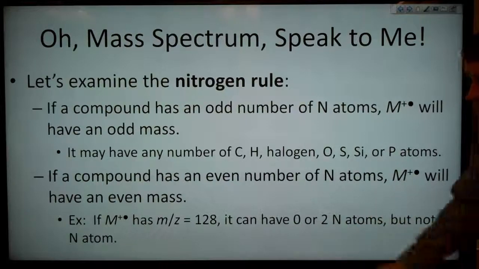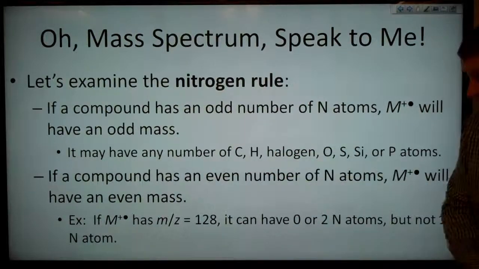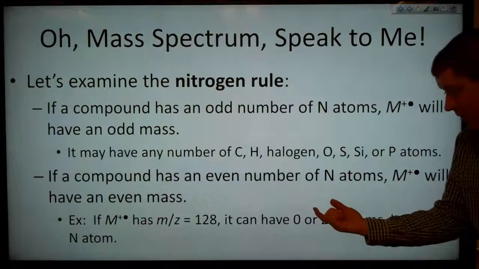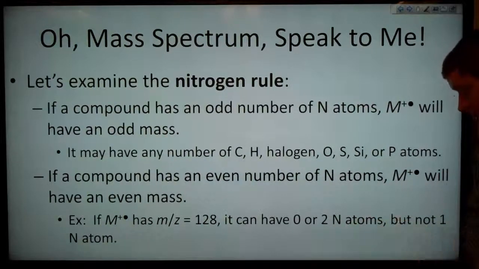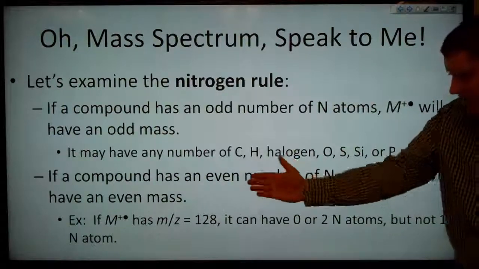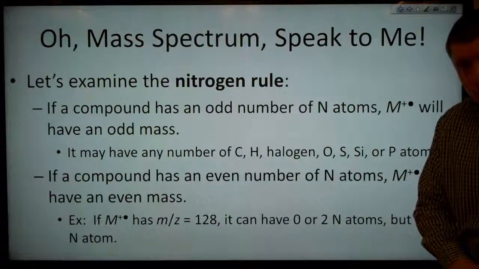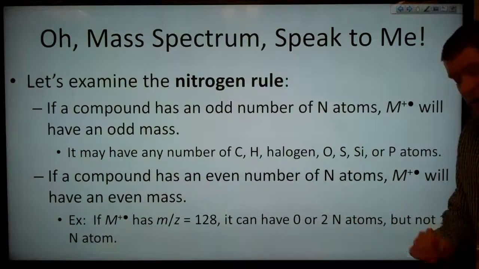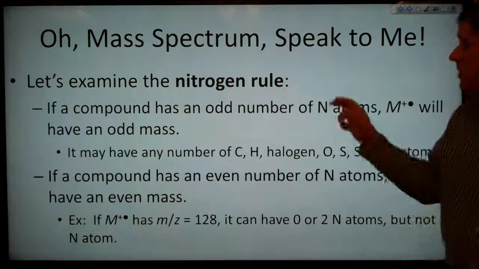For example, if our molecular ion has a mass-to-charge ratio of 128, then it can have either 0 or 2 nitrogen atoms, but not 1 nitrogen atom. And generally, if the mass-to-charge ratio is only 128, then we probably can't have more than 2 nitrogen atoms.